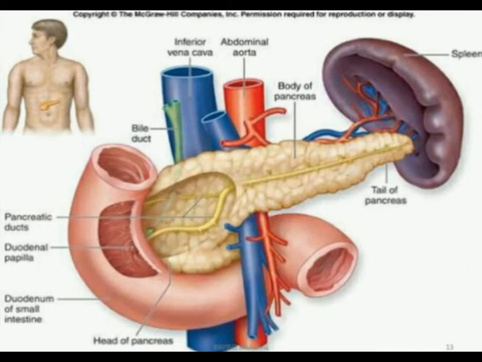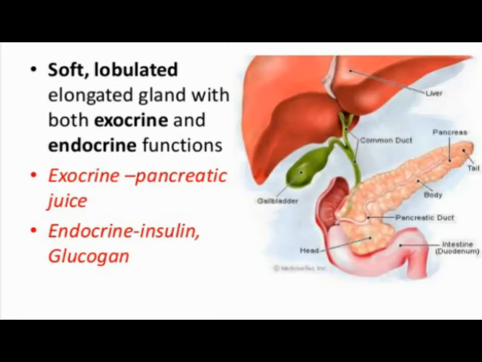So this organ has two functions. It acts as an exocrine gland as well as an endocrine gland. As we already discussed, endocrine glands are those glands that are ductless and secrete their hormones directly into the bloodstream. The major part of the pancreas is a ducted exocrine gland.